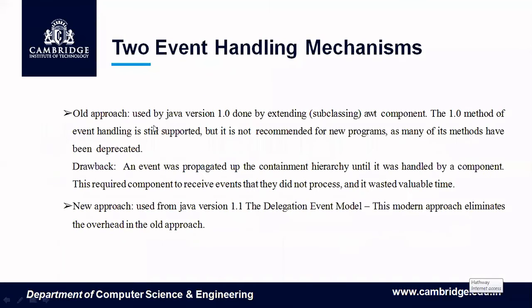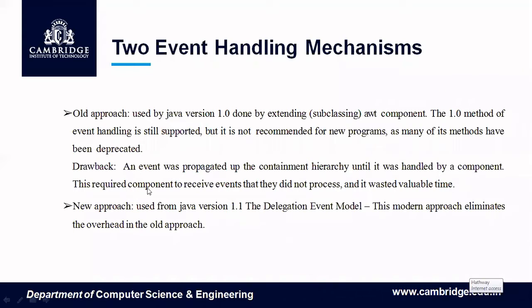Now, what is the old approach? It was used in Java version 1.0 by extending, subclassing, the AWT component. The drawback is that if the source generates an event, it will be propagated up in the containment hierarchy until it is handled by a component. You remember exceptions. An exception will keep on going, expecting the caller to handle it. If the caller is not handling it, it will go to the next level of caller. In the same way, the event will be propagated through the containment hierarchy until some component handles it.